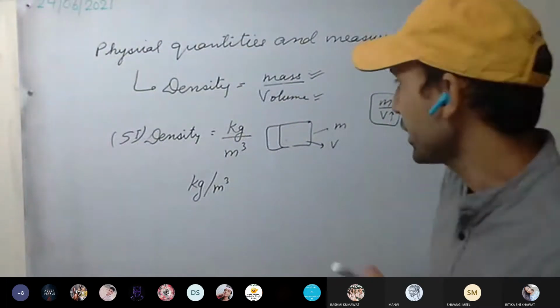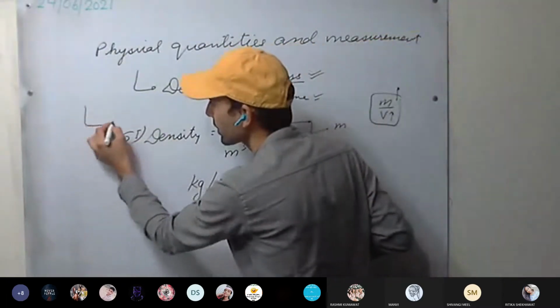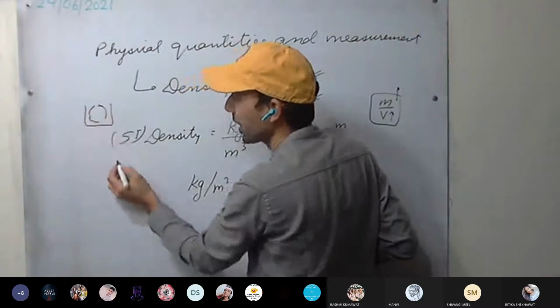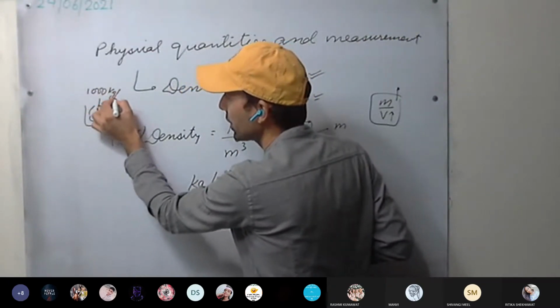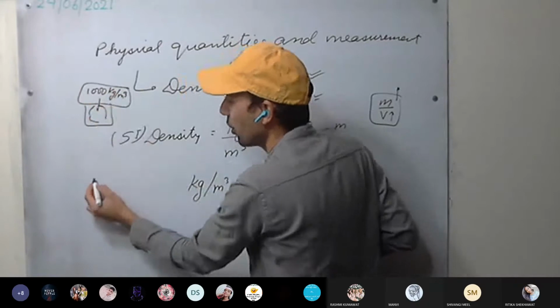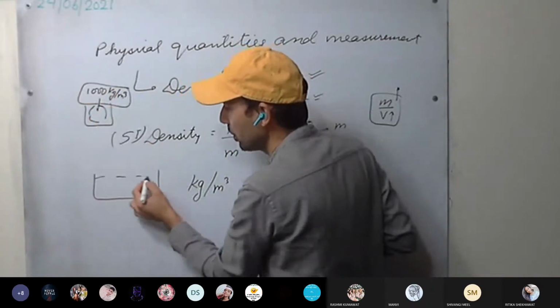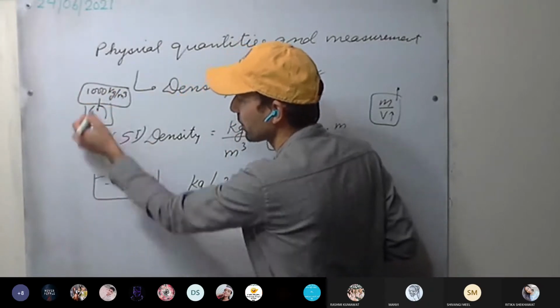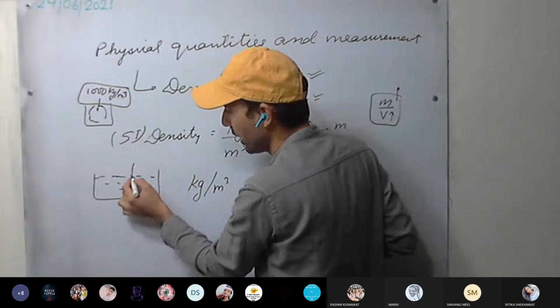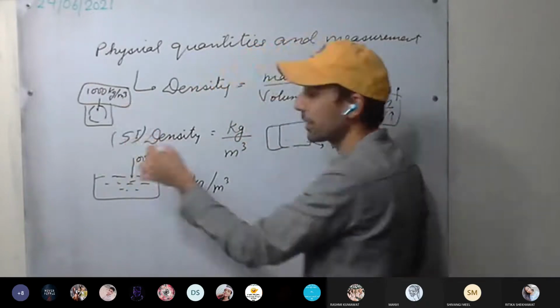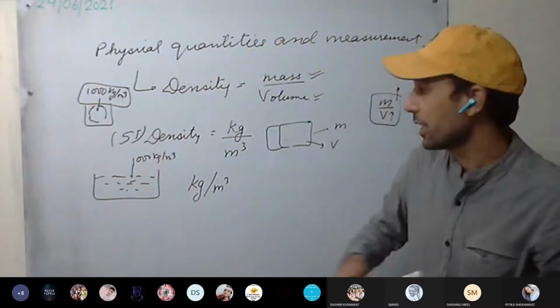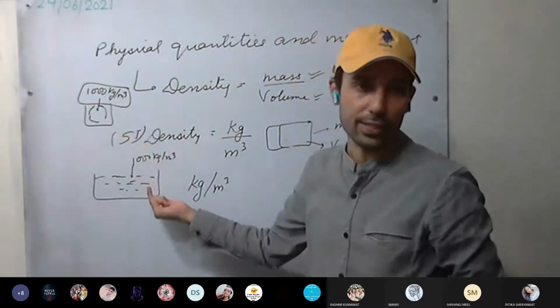Take the water contained in a glass. Its density, for example, is 1000 kg per meter cube. If you take it out and pour the same water, or more water, the density will also be 1000 kg per meter cube at the same temperature. The density does not vary.